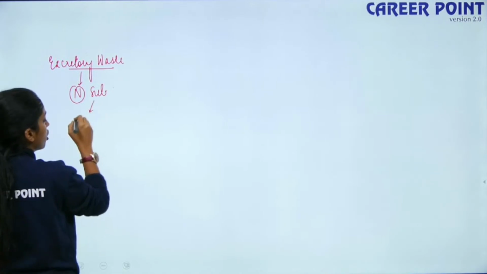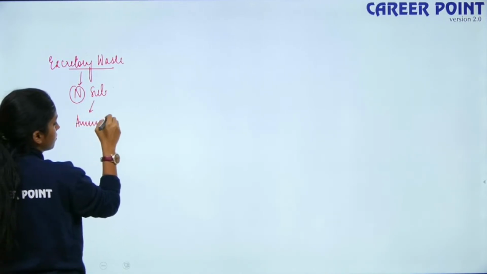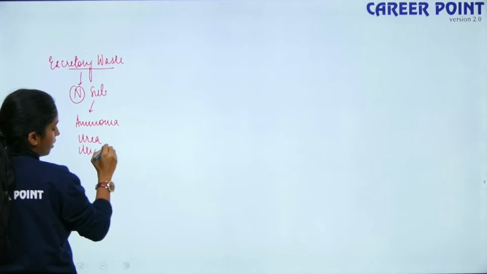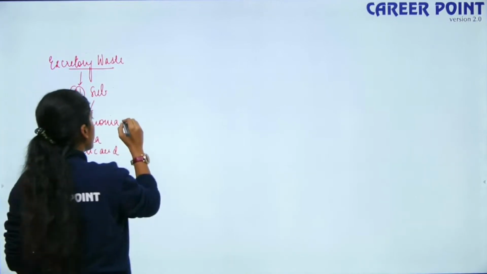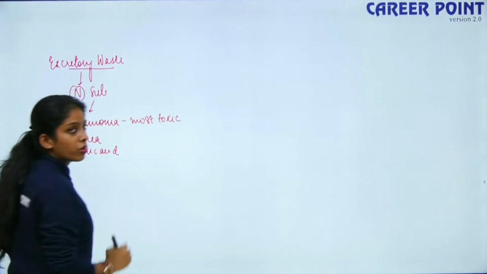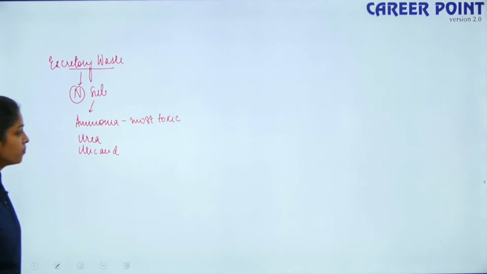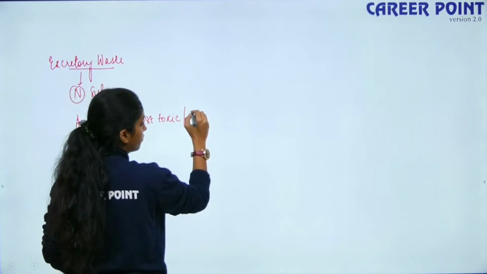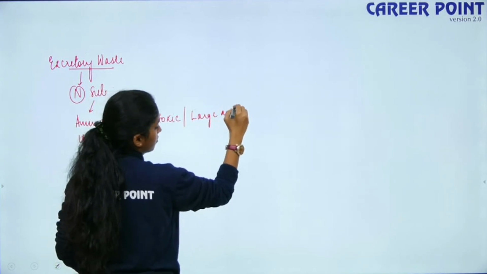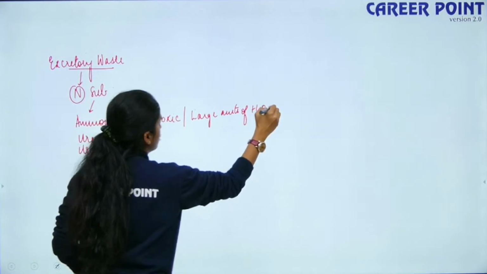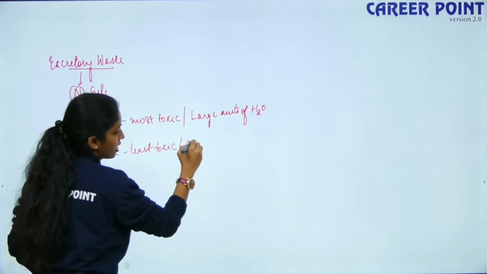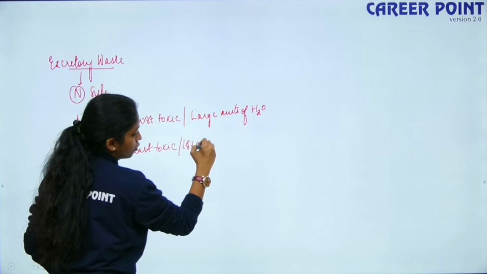This includes your ammonia, urea and uric acid. Among them, ammonia is most toxic of all, and ammonia elimination requires a lot of water. It requires large amounts of water. Uric acid is least toxic and it requires less amounts of water.